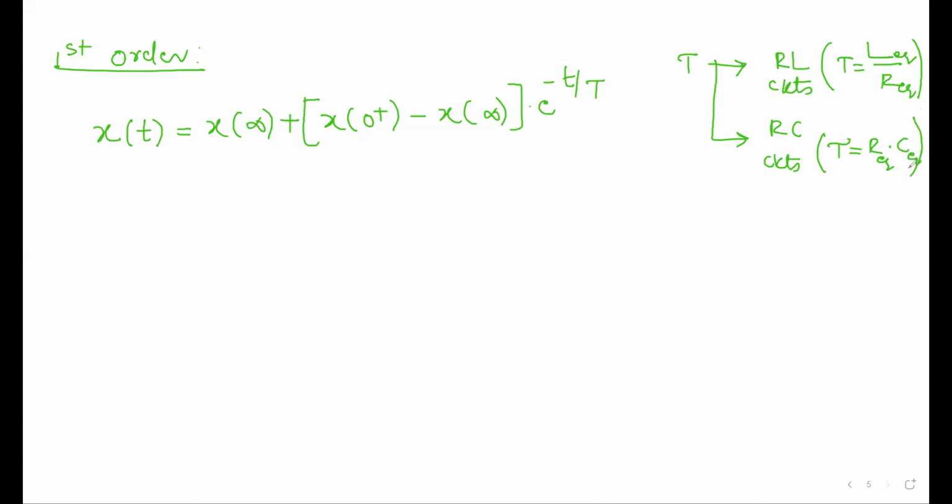So x of t is equal to x of infinite plus, in brackets, x of 0 plus minus x of infinite, into e power minus t by tau. You understood what is this tau, right? Now we will do some problems and try to find what is x of t, x of infinite, x of 0 plus, all these things. Okay, we will try to do a problem.